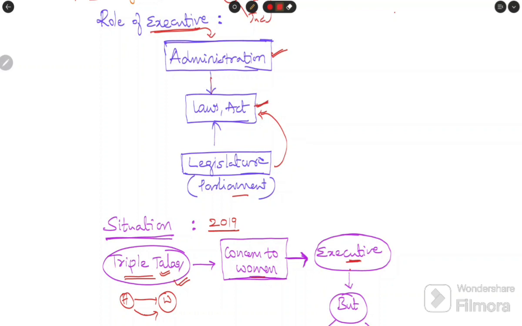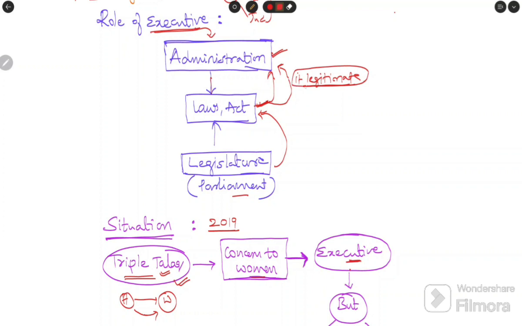Without them it never rules or administers, because there must be a legal backing to the administration, to prove that executive or government actions are legitimate.